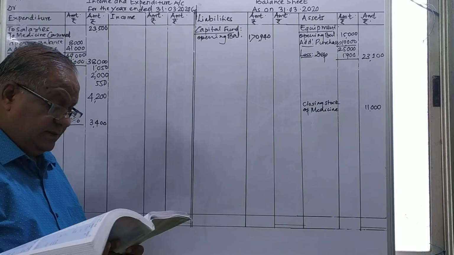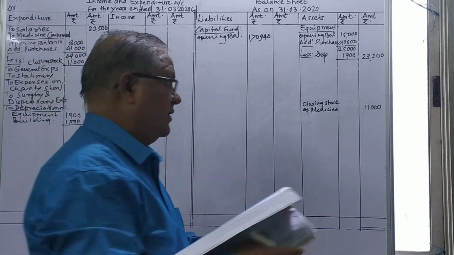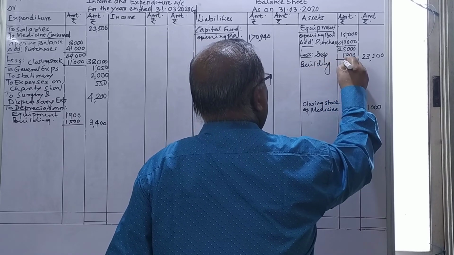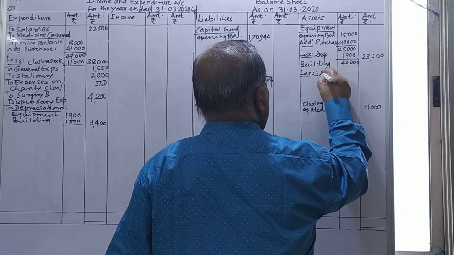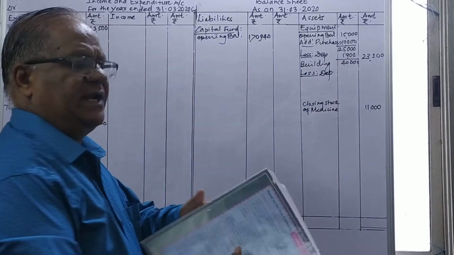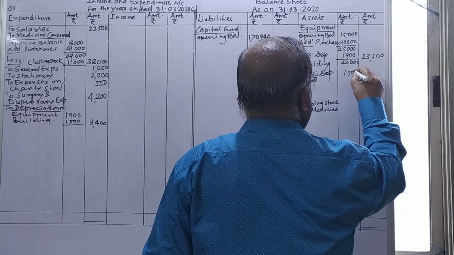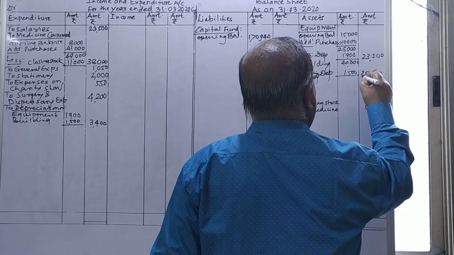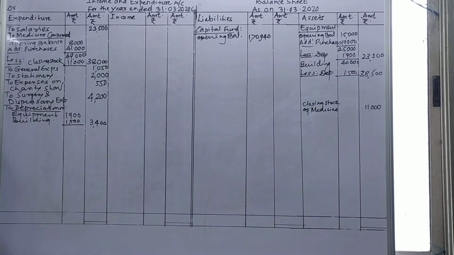So the building is 40,000. Building is another asset on which depreciation is given. 40,000 is the amount, less depreciation given, not as a percentage but directly calculated, the amount given to you, that is 1,500. Deduct 1,500 from 40,000, and you get 38,500. The same I have shown here, depreciation on building. So both assets, equipment as well as building, have depreciation given to us.